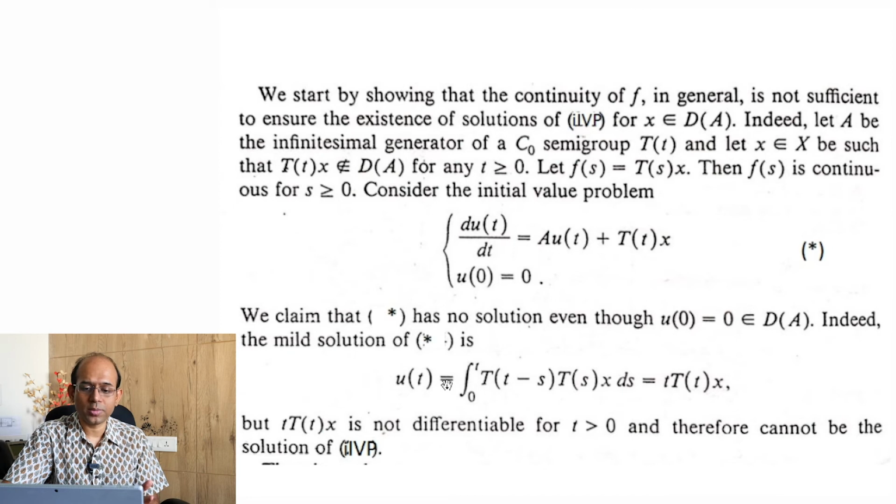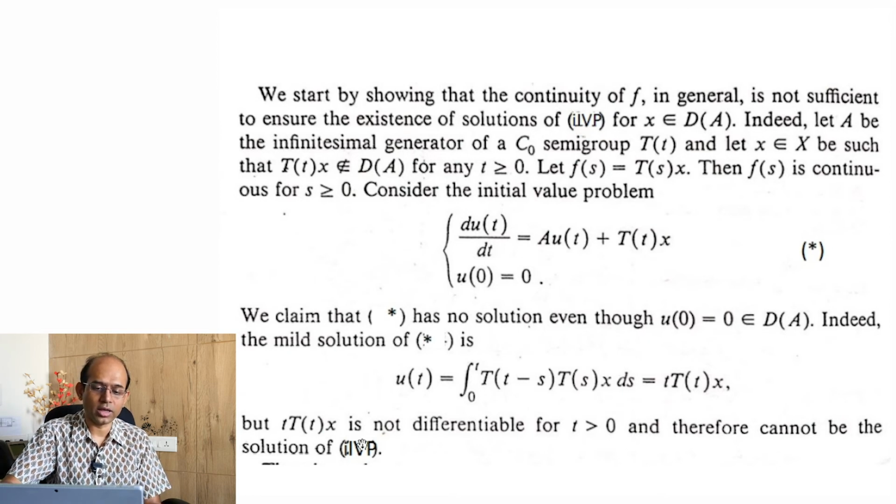Because to become a classical solution, this thing necessarily should be in the domain of A. However, T(t)x is not in the domain of A, so this is not in the domain of A. We have seen that if T(t)x is not in the domain of A, then this is not differentiable. So this is clearly not a classical solution of the IVP.